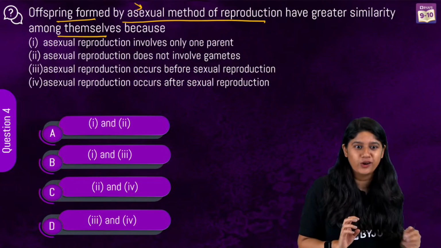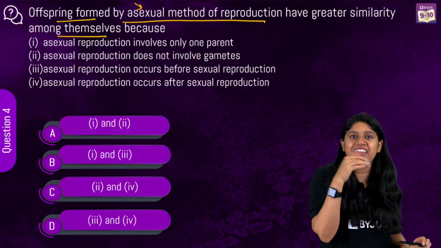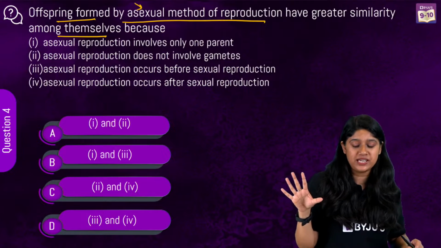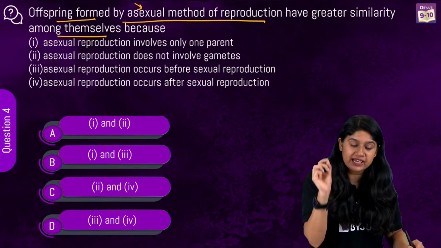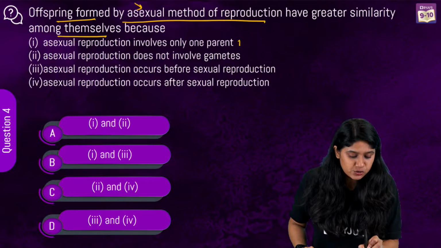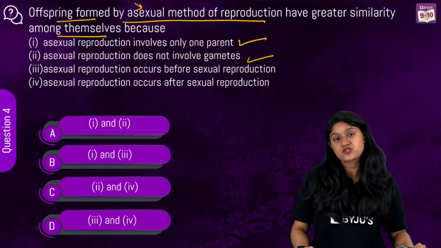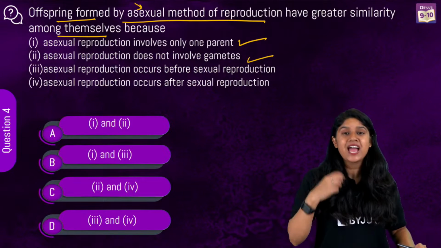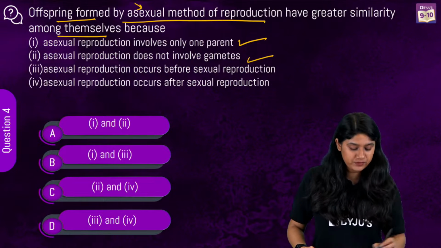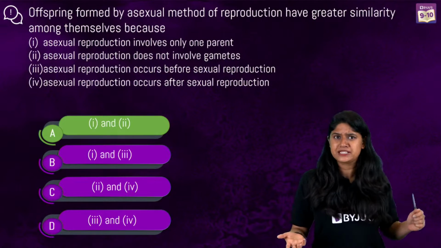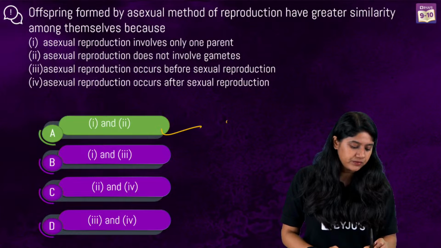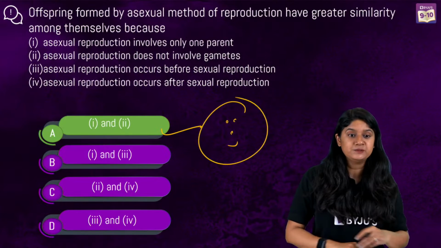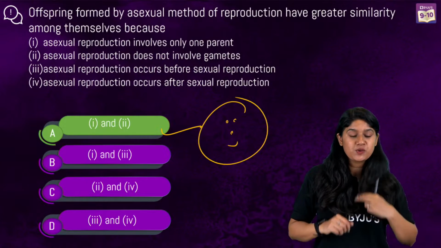Very good. I can see there's a rain of the correct answer, which is A. Option number A is absolutely correct. So the first 2 statements are correct. Asexual reproduction involves only one parent and there are no gametes formed, no involvement of the gametes. So option number A is correct. Now what do you think? This question was easy, right? Yes, this question was easy.